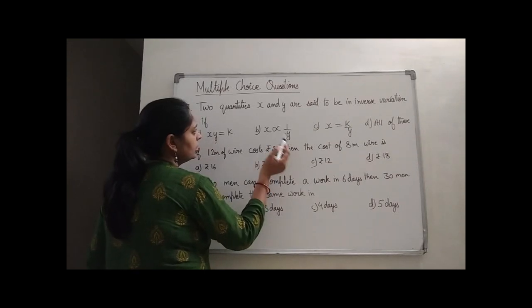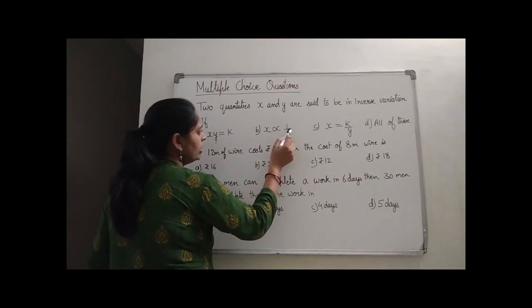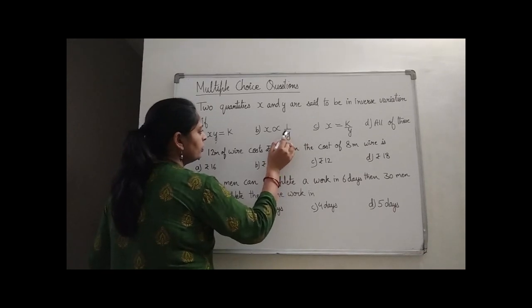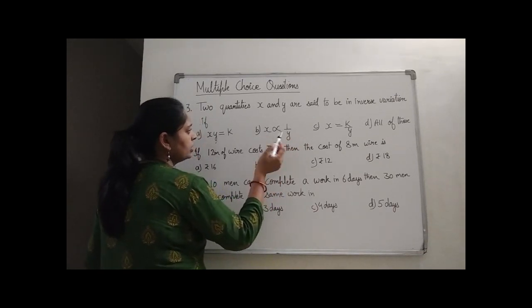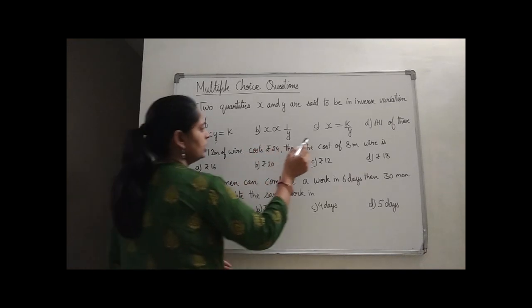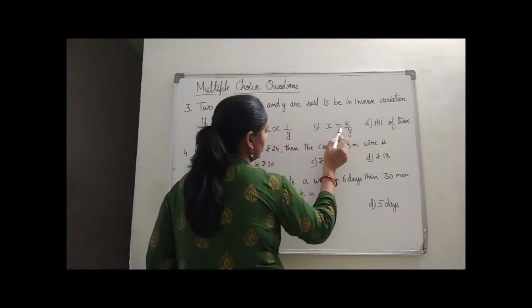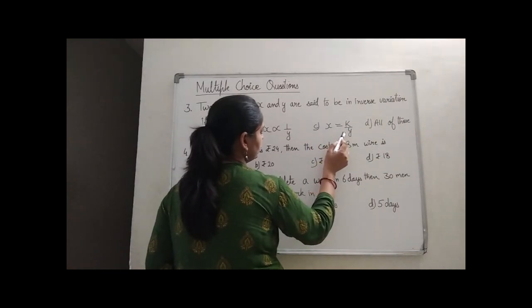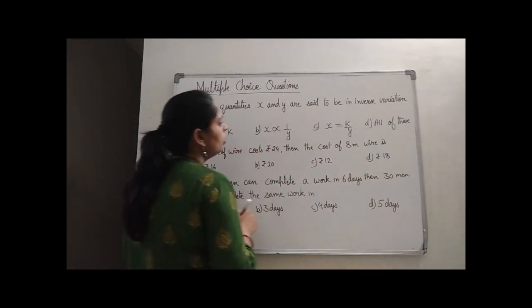So yes, x and y are inversely proportional here. With the increase in y, the value of x will decrease, or with the decrease in the value of y, the value of x will increase. So they are also inversely proportional. X is equal to ky. If you do the cross multiplication, y will come here. So again you have xy equal to constant. So your option will be all of these.